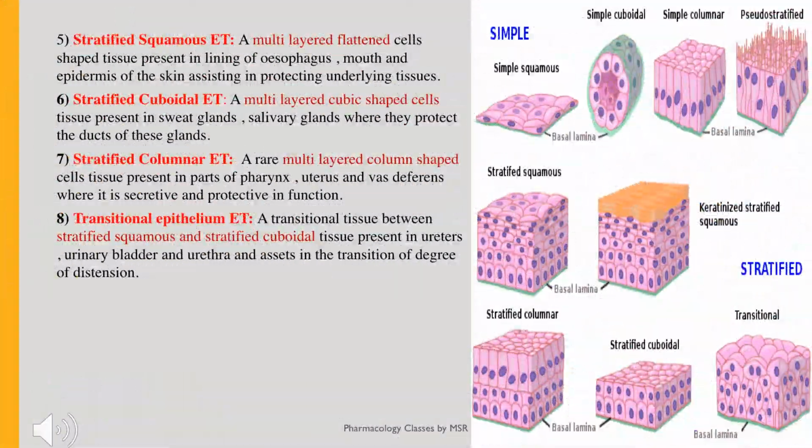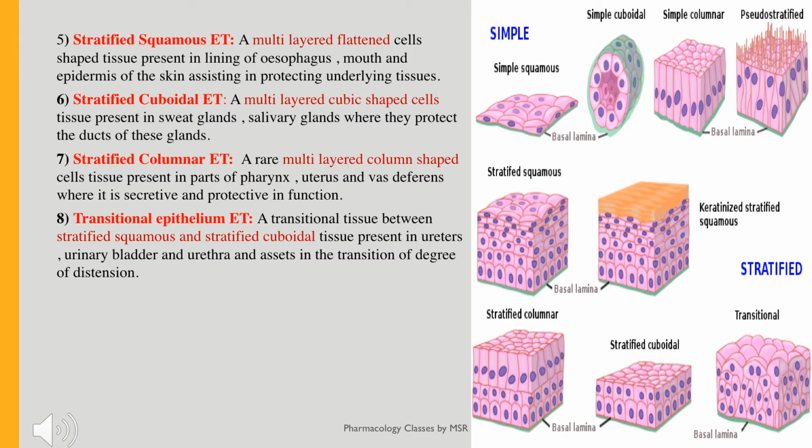So next type is compound or stratified squamous epithelium. Stratified indicates multiple layers, and as we have discussed previously, squamous indicates the flat cells. So multiple layers of flat cells are present in this particular tissue, and this tissue is present in the linings of esophagus, mouth and epidermis of the skin, which is helping for the protection of the underlying tissues.